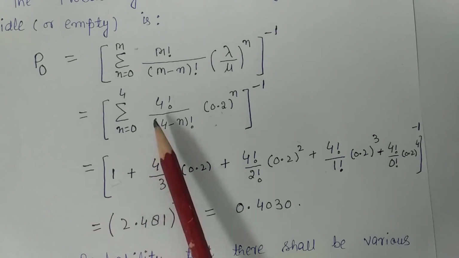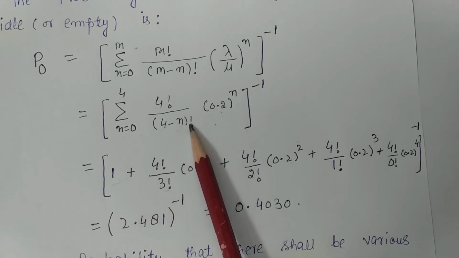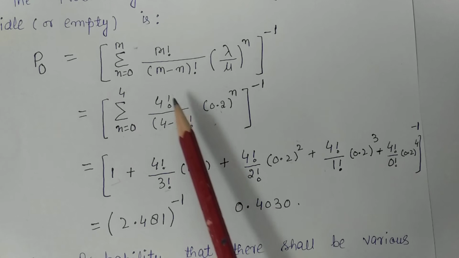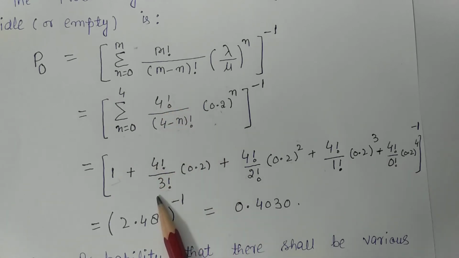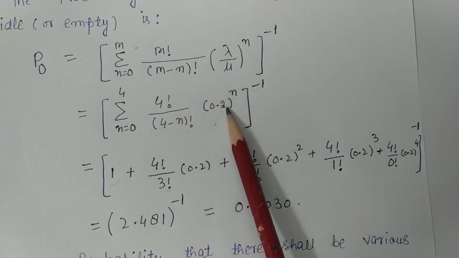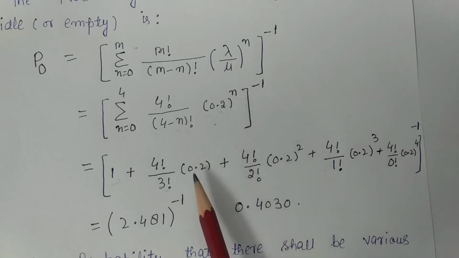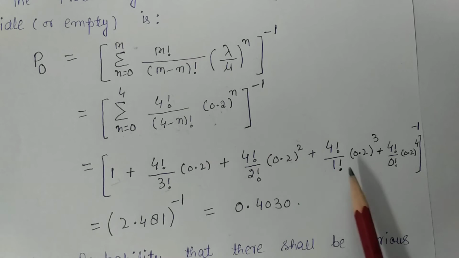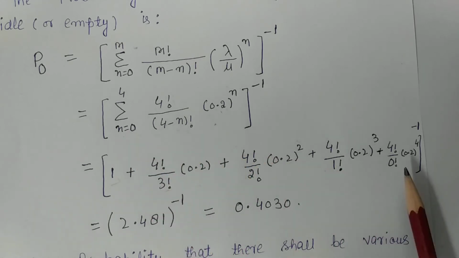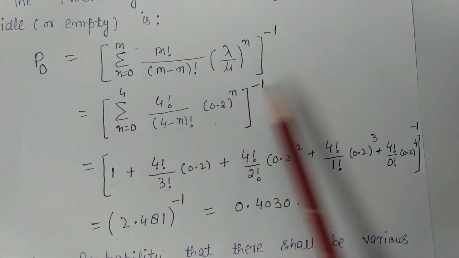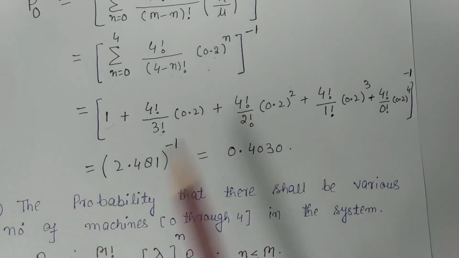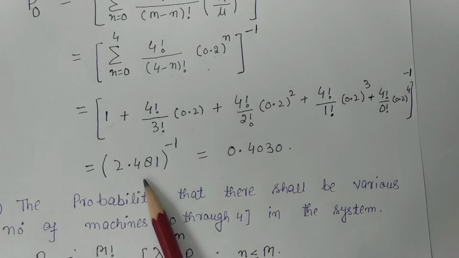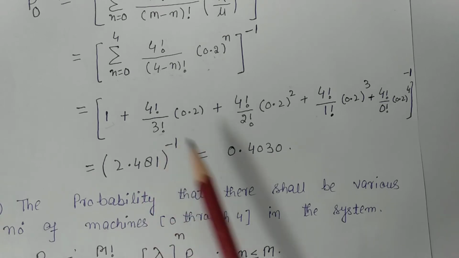After that, I will put n is equal to 1. So 4 minus 1, 3 factorial, 4 factorial upon 3 factorial, into 0.2 raised power 1. Similarly, n is equal to 2, and then n is equal to 3, and then n is equal to 4, and then whole power minus 1. After calculating these terms, I will get 2.481 raised power minus 1, which is equal to